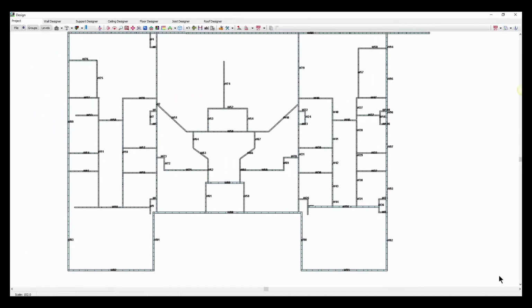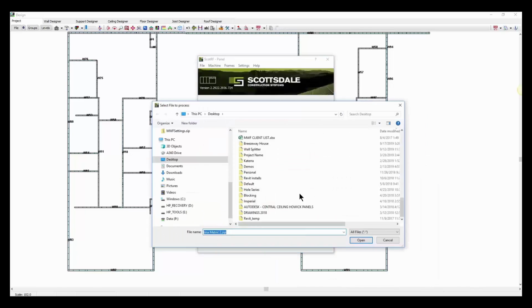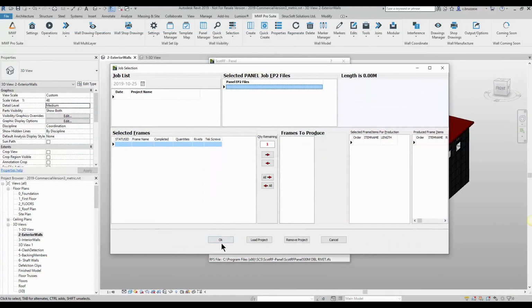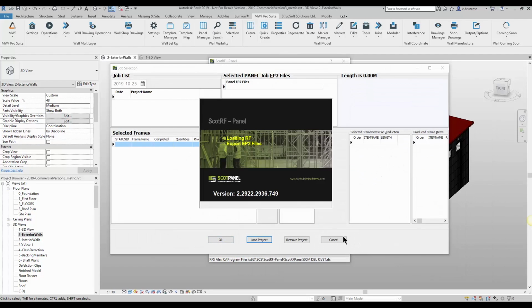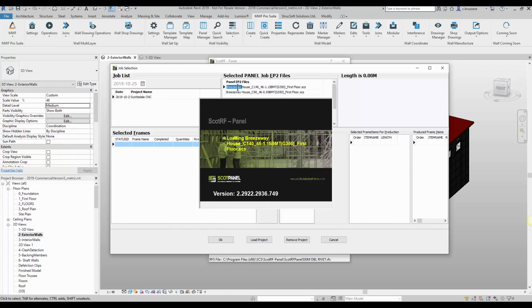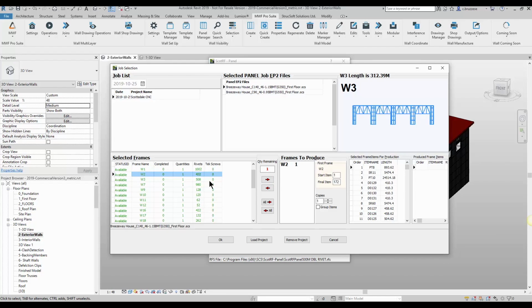The last step is to import either output file type into the Scott RF production software. The MWF output file can be loaded directly into the Scott RF software for frame production.